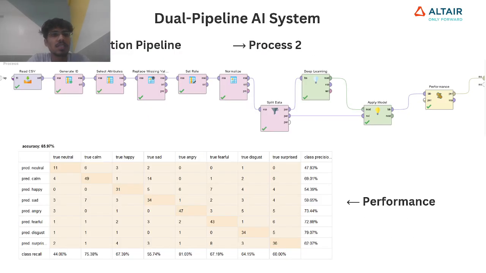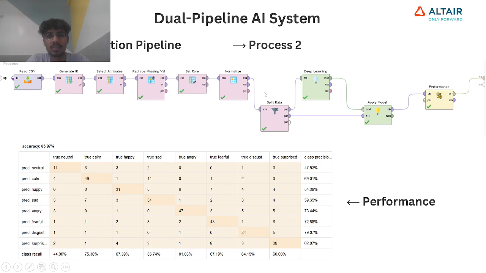Okay, so this is another pipeline that I'm calling process two. Here also I'm reading the data from CSV with the read CSV operator and generating an ID. Then I'm selecting the column. Then I'm checking and replacing the missing values with the mean, and I'm setting the role of the dependent column as the label, and then I'm normalizing it.